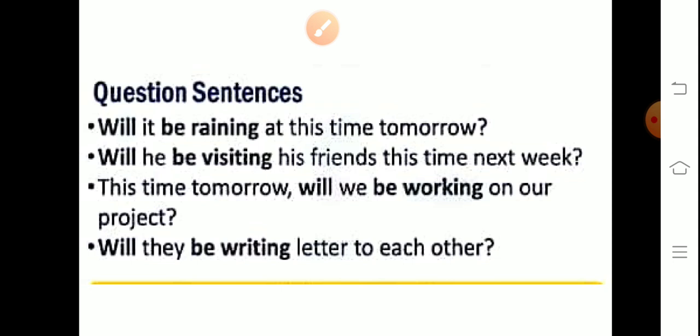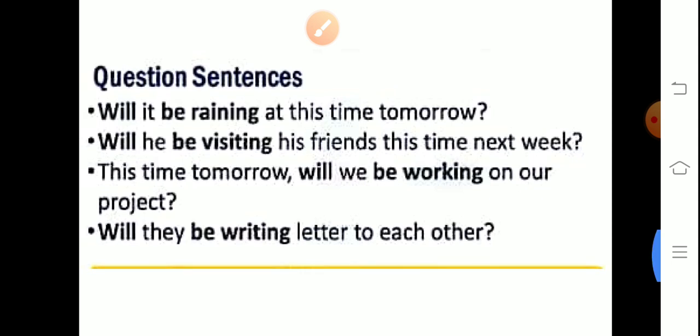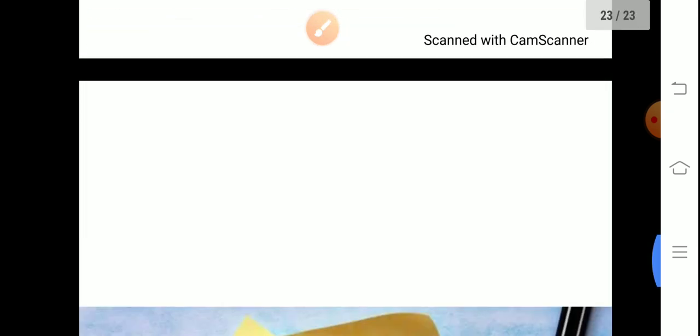So some examples of question form. Will it be raining at this time tomorrow? Will he be visiting his friend this time next week? Will they be writing letters to each other? A question mark should be used at the last. So you have to start the sentence with will. After that subject. After that be should be used. After that you have to write the first form of verb plus ing, and after that you have to write the object.